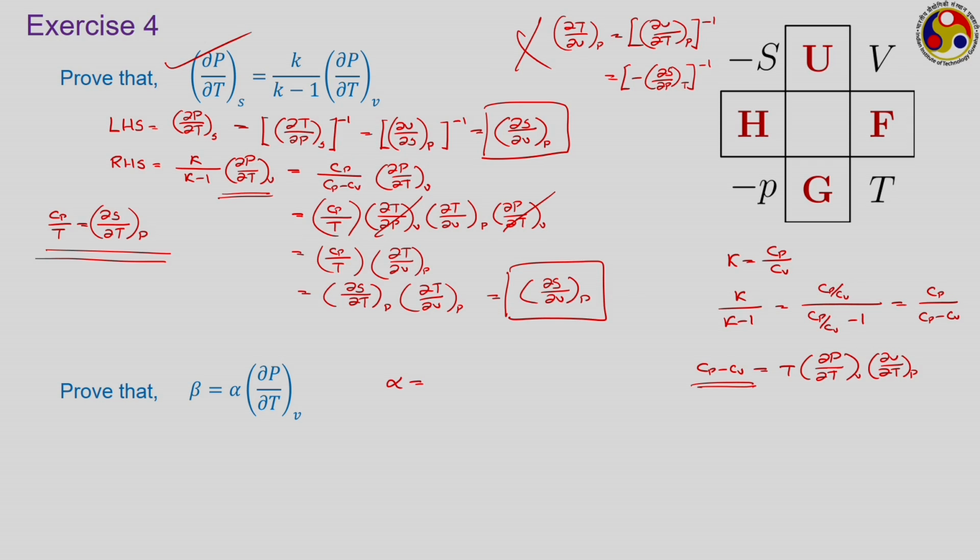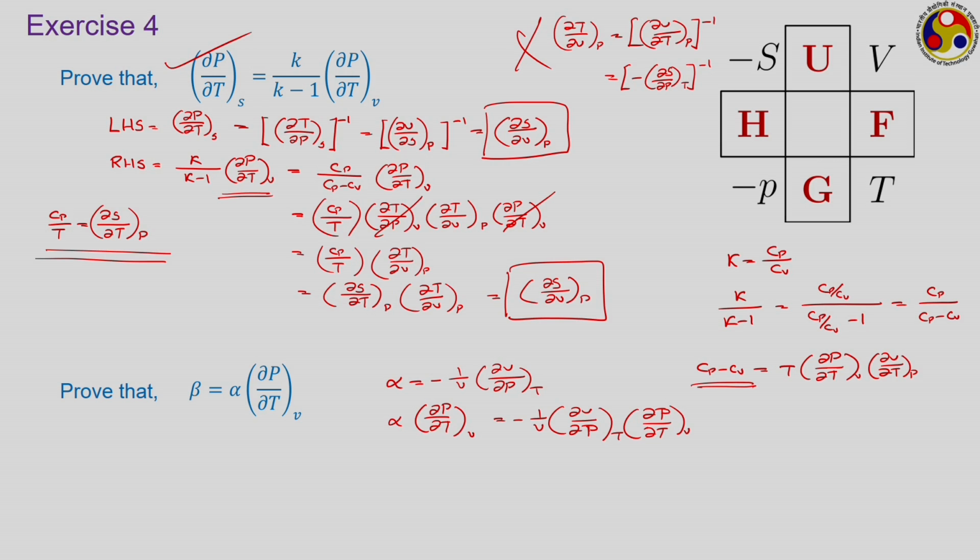Alpha is the isothermal compressibility, that is minus 1 upon V ∂V/∂P at T. So, here we have alpha into ∂P/∂T at constant V. If we put it, it is minus 1 upon V ∂V/∂P at T into ∂P/∂T at V.